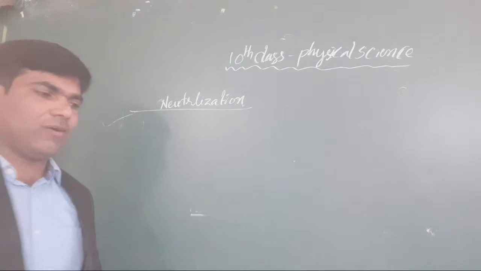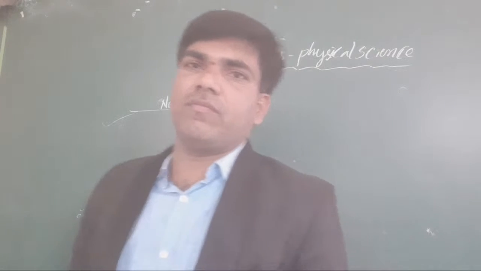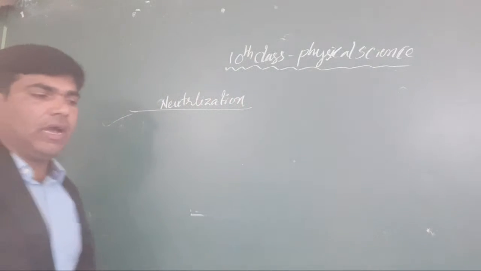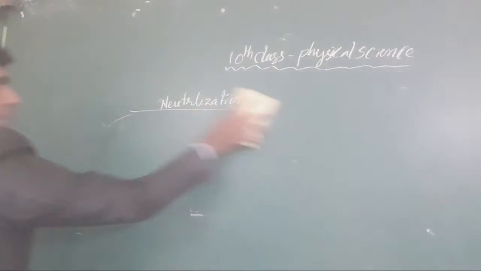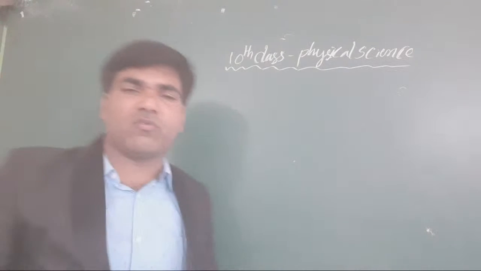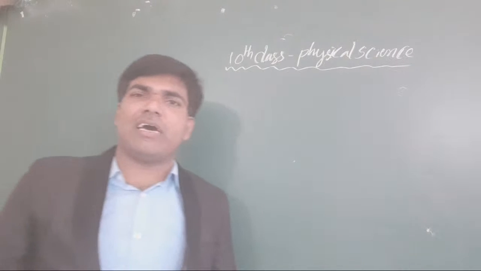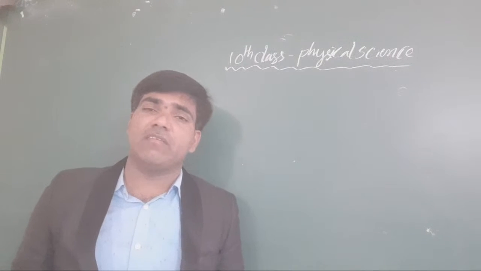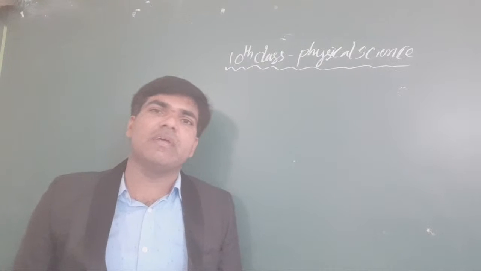Next we have a very important thing: what is common in acids, and what is common in bases. Before going to that part, you already know very well that on page number 34 there are given so many chemical formulas of acids and bases, especially eight are given. What is the common thing in those?